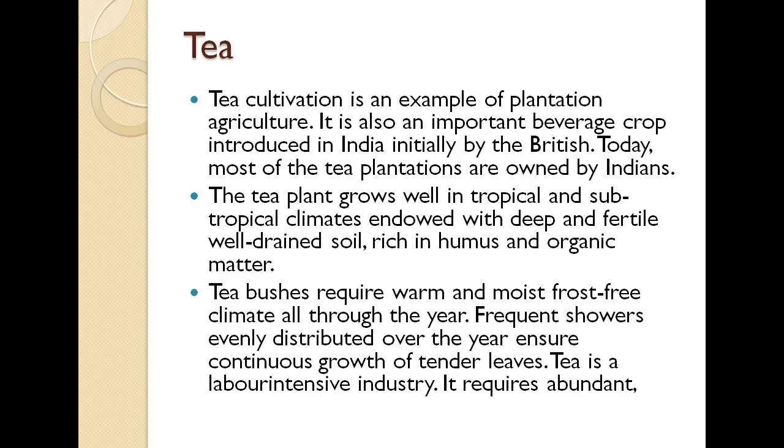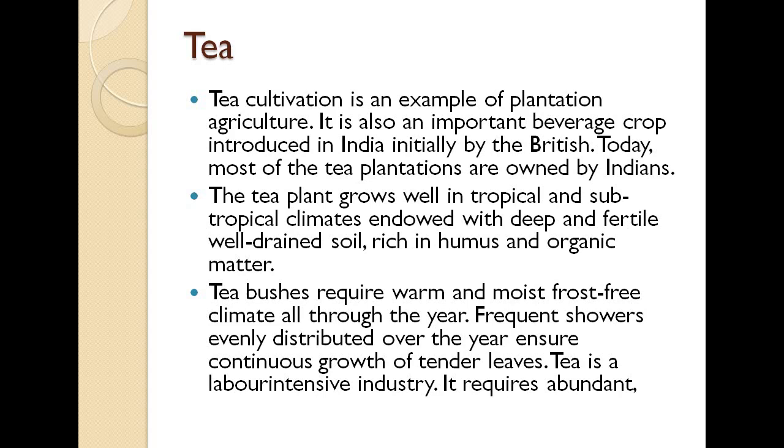So what it is saying is that the tea plant grows in the tropical and subtropical climates that occur in areas like Assam and Darjeeling, which you must know. And the soil is quite rich in humus and organic matter. Tea bushes require a warm and moist, frost-free climate all through the year.